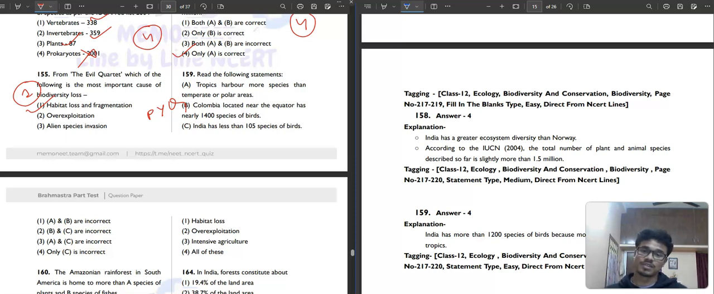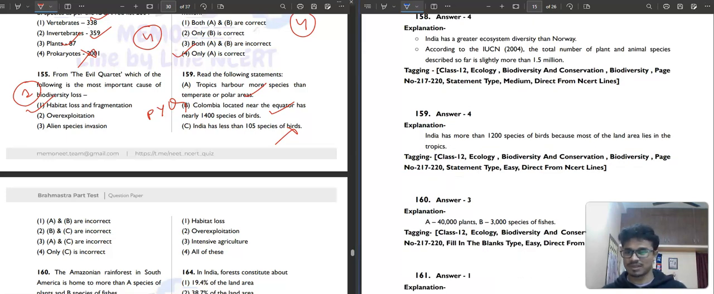Tropics harbor more species than temperate or polar area. Obviously, if you go to some country like Oslo, no, Oslo is not a country. A Scandinavian country, you can say Norway or Iceland. You will see very less diversity. But if you are in India, you can see so many plants, species, everything. Colombia, located near the equator, has nearly 1,400 species of birds. Correct. India has less than 105 species of birds. No, India has more than 1,200 species of birds.